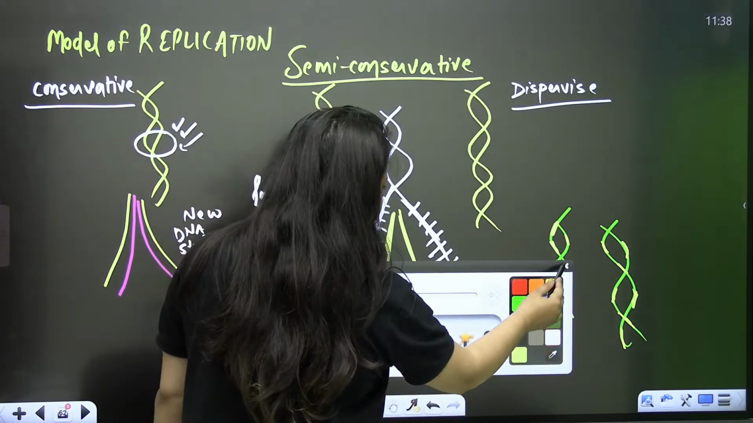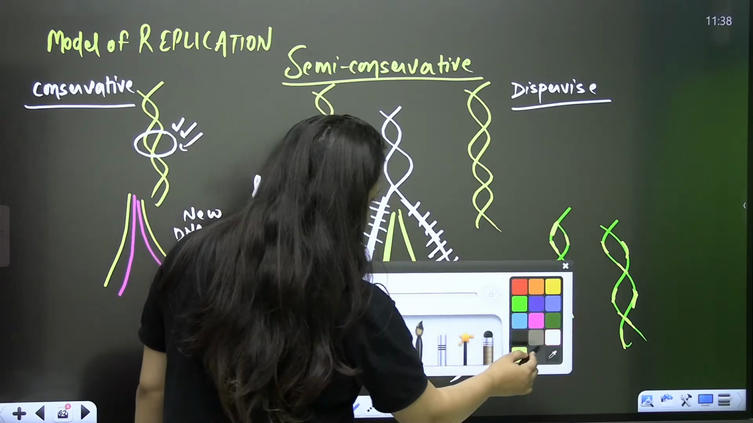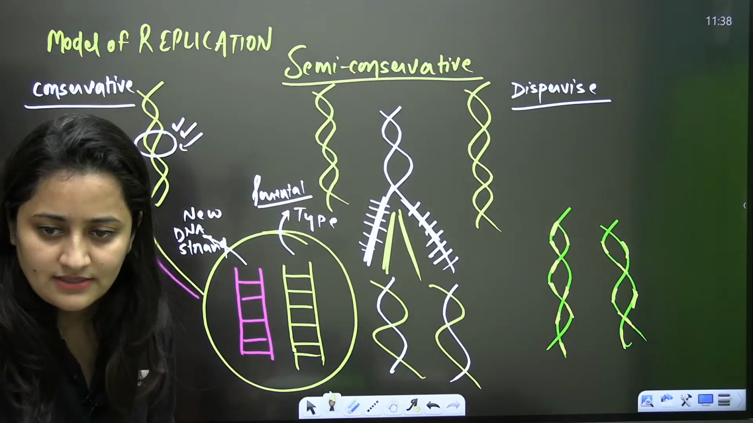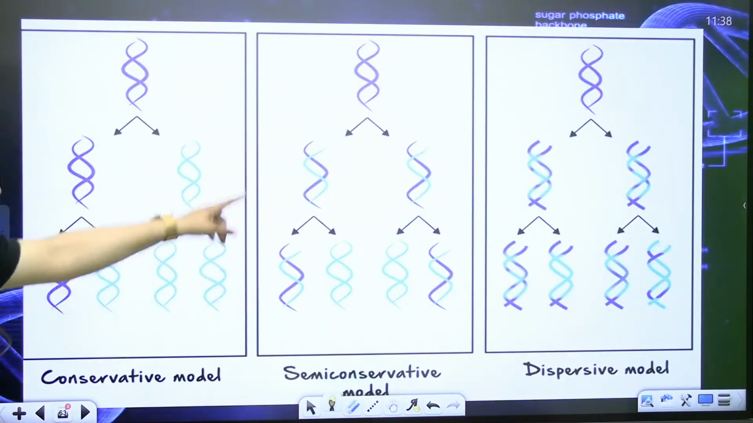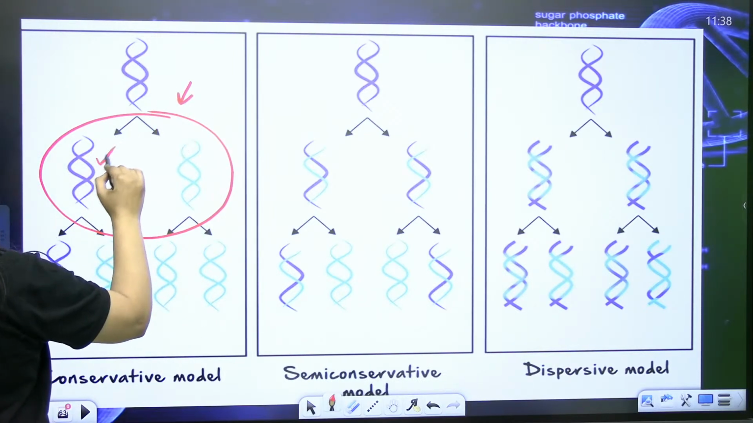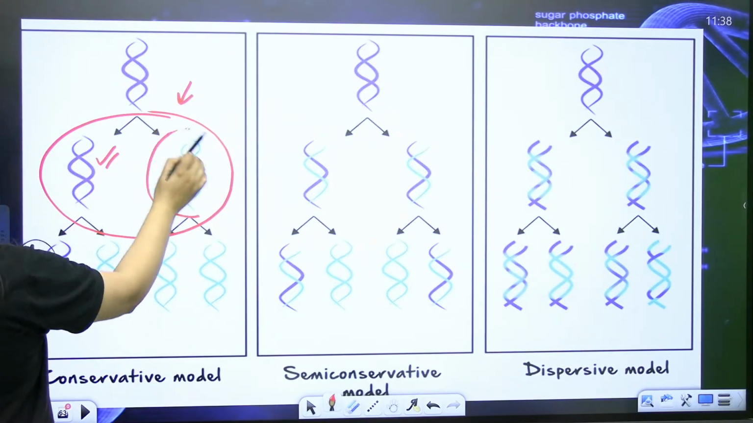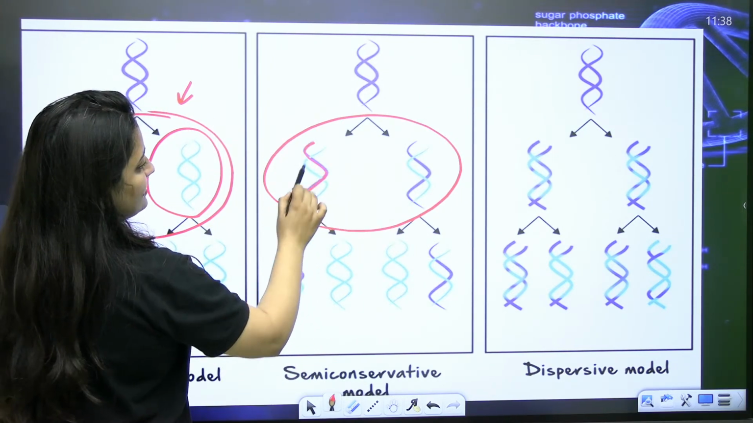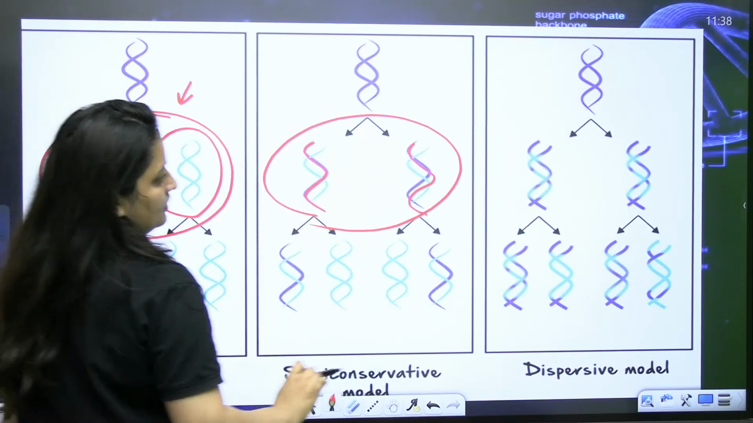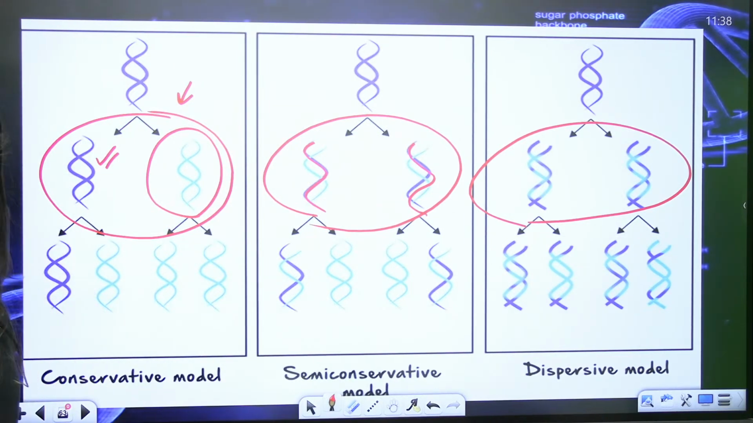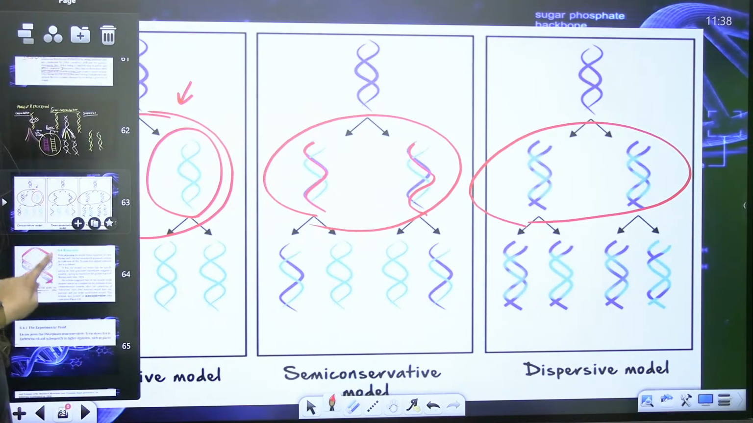Then after DNA replication, what is happening? When you see the daughter strands, one strand is parental type and another strand is newly synthesized. So in the conservative model, parental DNA will remain as such and new daughter DNA will form. In semi-conservative, one strand is parental type and another is newly synthesized. And there is also the dispersive model.